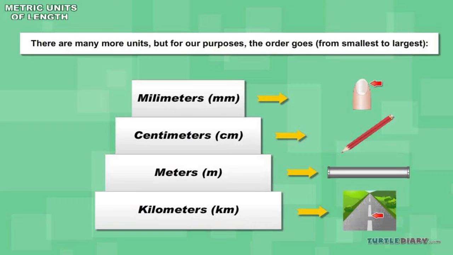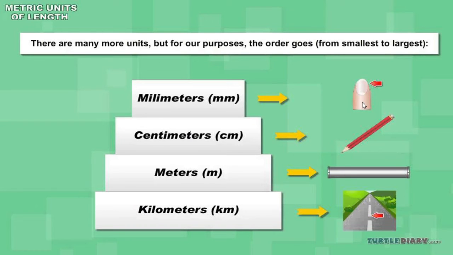Here you can see the pictures and the metric units. Millimeter, mm, centimeters, cm, meters, m, and kilometers, km. Yes, here the metric units are given from the smallest to largest. Smallest one is millimeter.